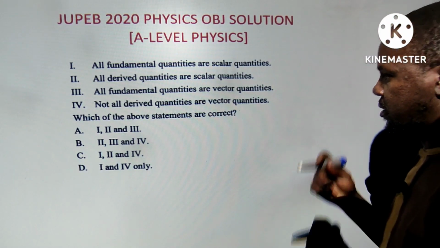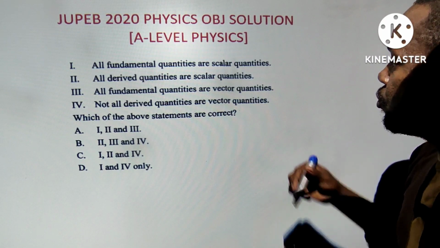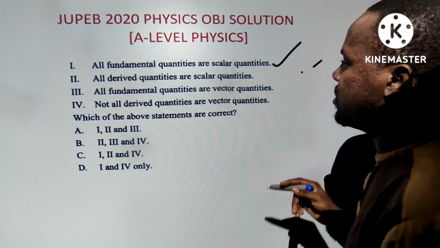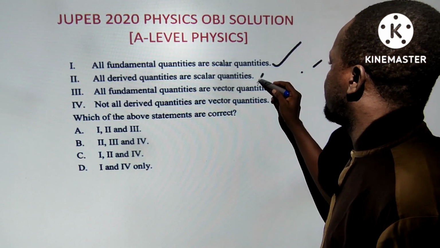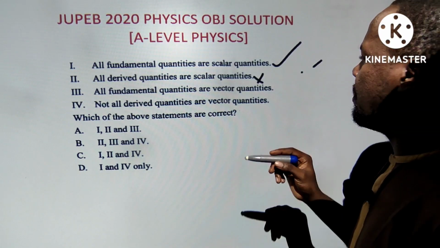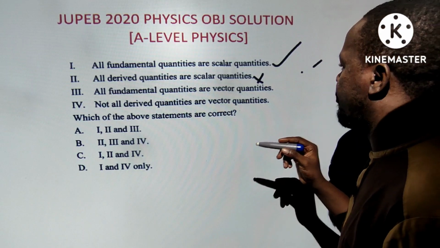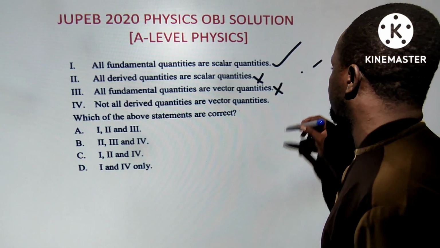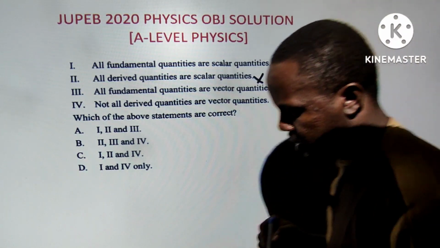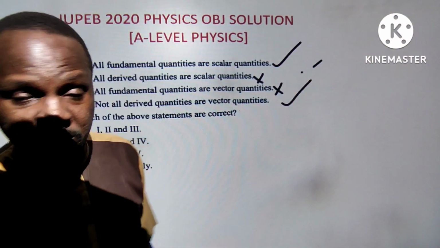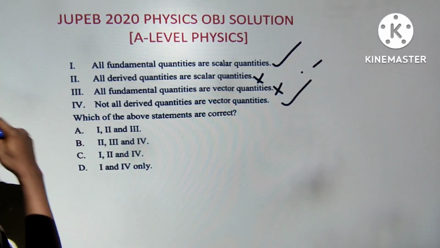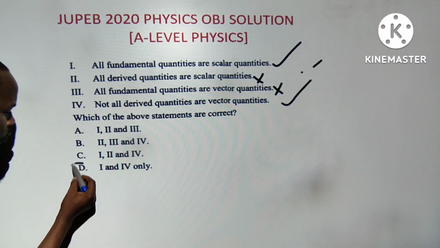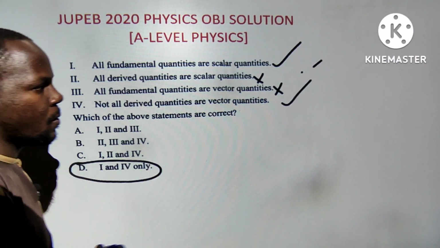About the correction, all fundamental quantities are scalar is the correct statement. All derived quantities are scalar is wrong. All fundamental quantities are vector is also wrong. Then not all derived quantities are vector is also correct. So those are the only correct statements. This is elementary physics if I'm not mistaken. So we look for Roman numeral 1 and Roman numeral 4 only. Choice D is going to be the correct answer. Next question.